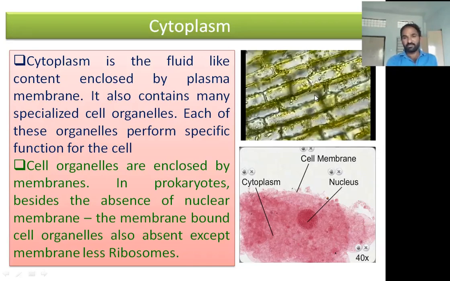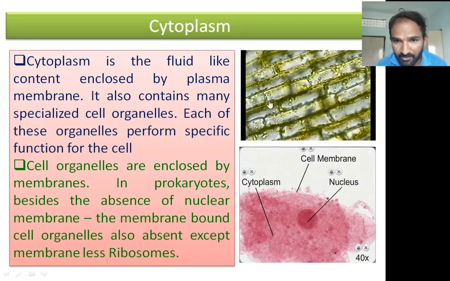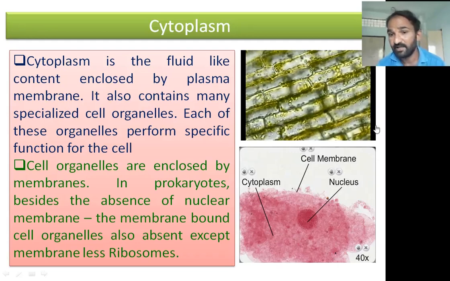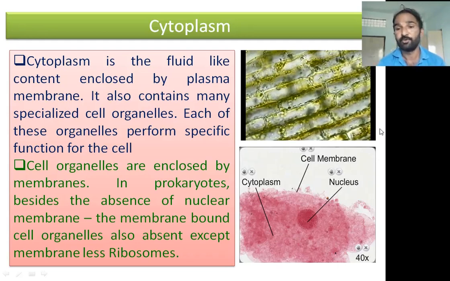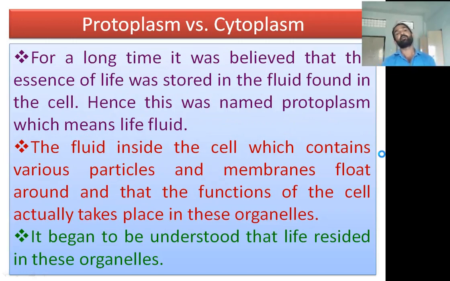Once again, observe. The cytoplasm is moving here, which is called Brownian movement. Here is the cell wall, and the cell membrane encloses the cytoplasm. It contains many cell organelles in eukaryotic organisms. Now the topic is protoplasm versus cytoplasm.